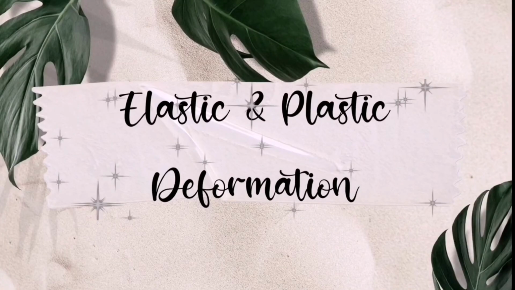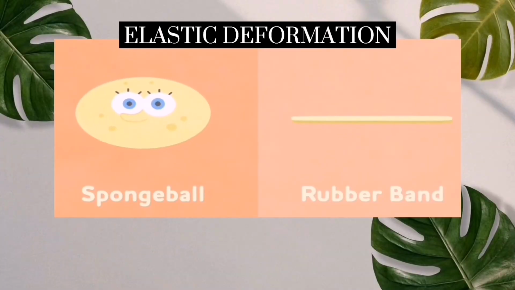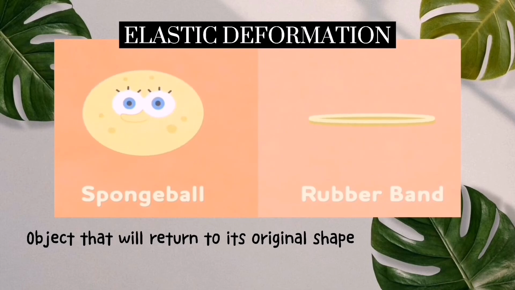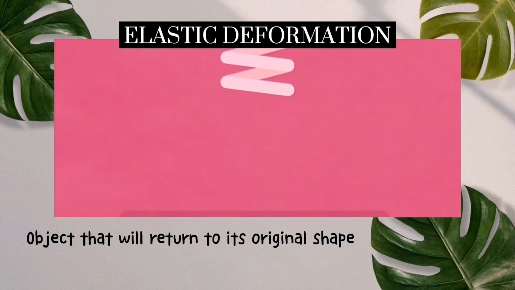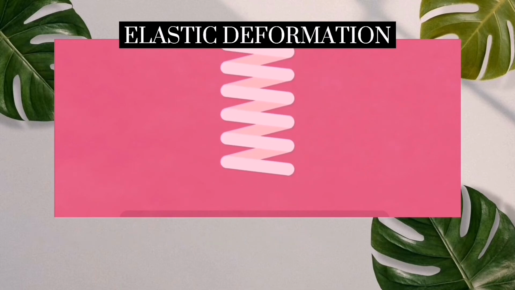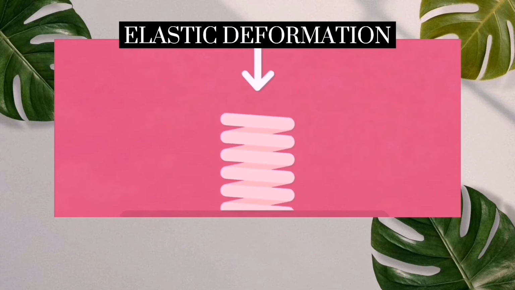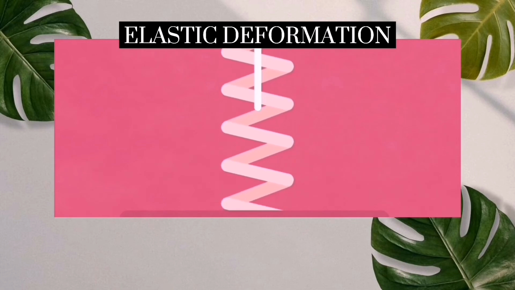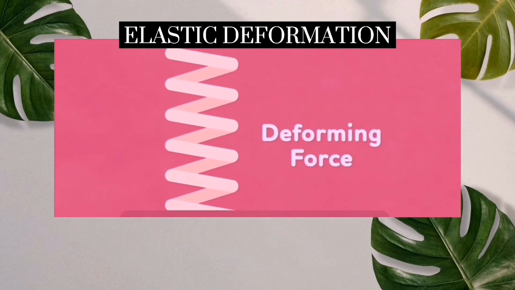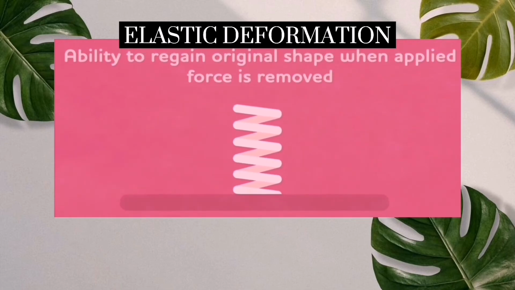And we will proceed to elastic and plastic deformation. For elastic deformation, the object will return to its original shape when the deformation is removed. For example, before any load is applied on the spring, the shape doesn't change. The shape starts to change when a small load is applied by stretching the spring. And it will return to its original shape when we unload it.